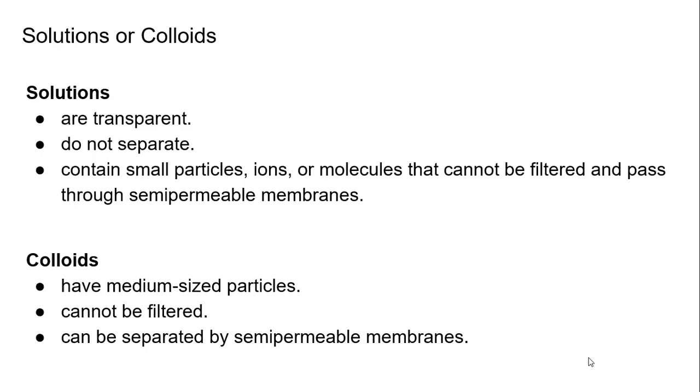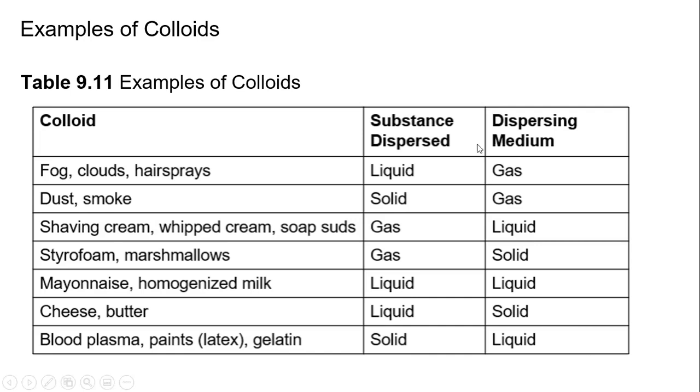Colloids, on the other hand, are medium-sized particles. They also are small enough that they cannot be filtered, so they can pass right through a filter, but they can be separated by a semi-permeable membrane, which captures medium-sized and larger-sized particles. Here's an example of some colloids. So you can see here, let's go down to something like food, mayonnaise, and homogenized milk. That is a liquid in a liquid. So those are actually made up of these colloids, these big clusters of medium-sized particles, as well as cheese and butter and blood plasma. So you can have an idea of examples of colloids here.